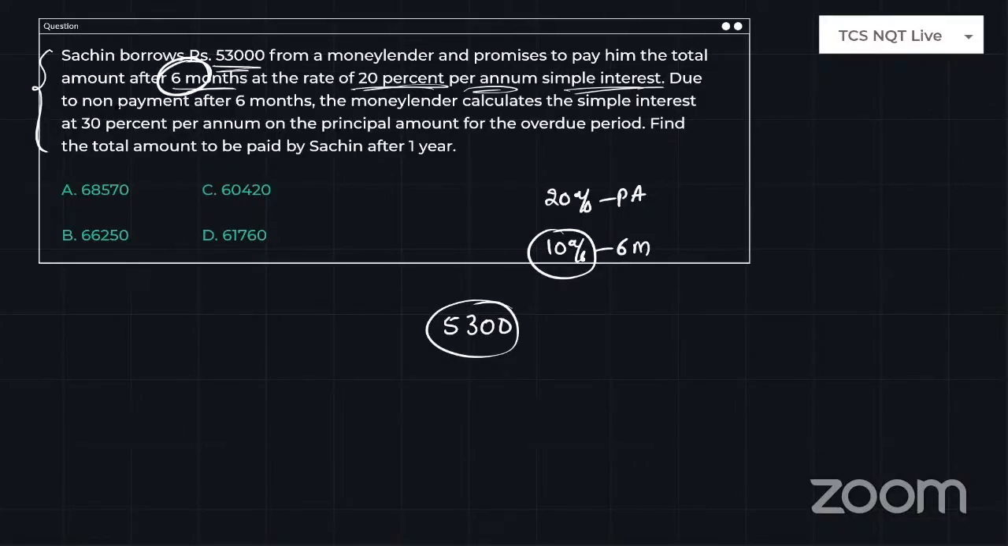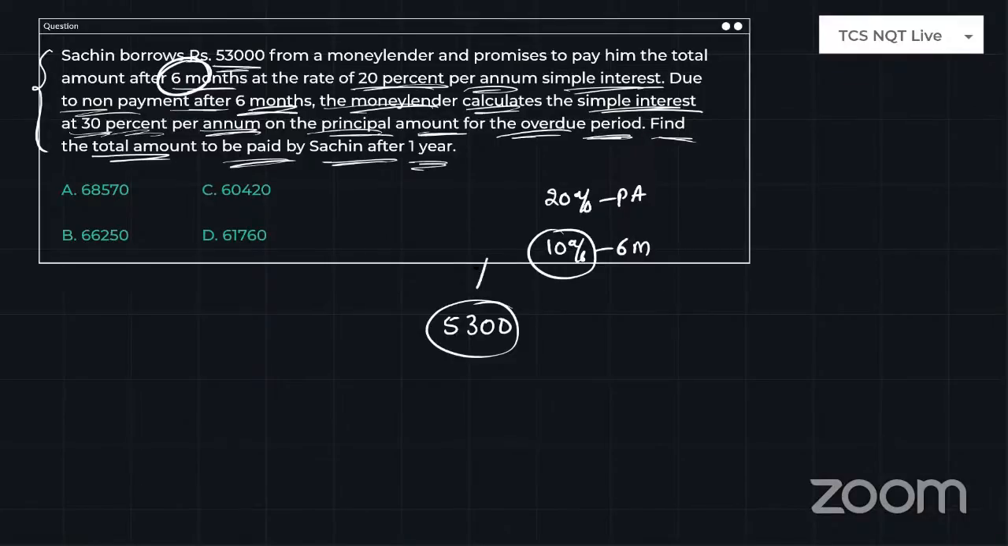And due to non-payment after 6 months, the money lender calculates the simple interest at 30% per annum on the principal amount for the overdue period. Find the total amount to be paid by Sachin after 1 year. So already 6 months completed. For the 6 months, we need to pay 5300. But another 6 months also completed, because 1 year is done. So for this 6 months duration, this is overdue, right? Overdue period. So the money lender is taking a charge of 30%.